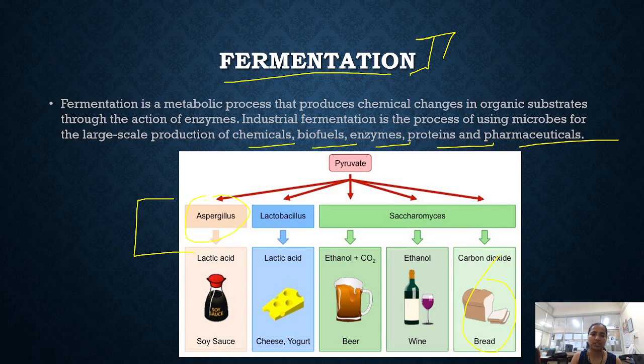Suppose this is Aspergillus. Aspergillus is mainly used for the production of soy sauce, and Aspergillus is a fungus. Similarly, this is Lactobacillus. Lactobacillus is a bacterium that is used in the production of cheese and yogurt. And Saccharomyces is a yeast. So different types of microbes are used for the production of any fermented product, fermented food, pharmaceutical product, chemical, or any other thing.